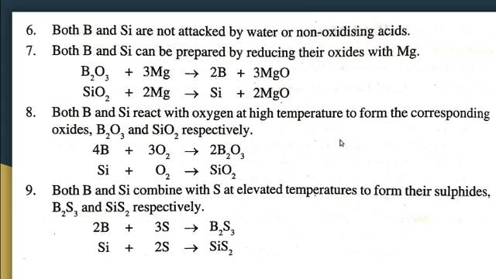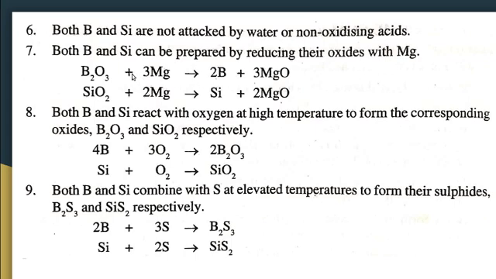Now we can continue the diagonal relationship between boron and silicon. Both boron and silicon are not attacked by water or non-oxidizing acids. They do not react with water and acids. Then both boron and silicon can be prepared by reducing their oxides with magnesium.